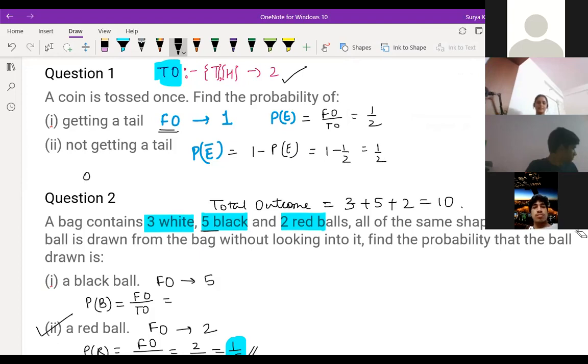Or the other way is probability of not getting a tail. Not getting a tail, you can write here favorable outcome by total outcome. Not getting a tail means it should come head. The head is only 1 divided by 2.